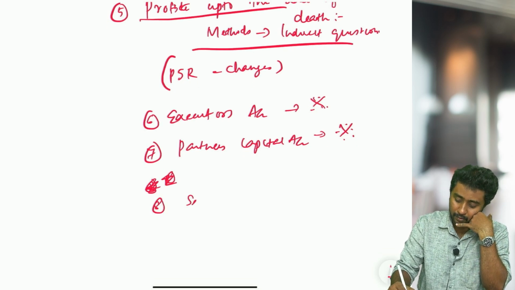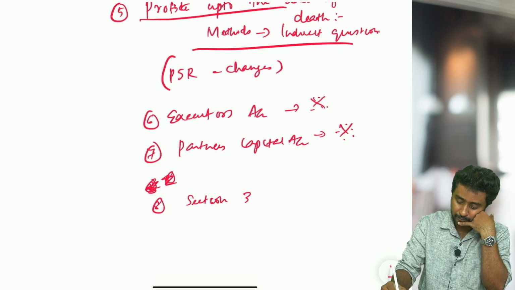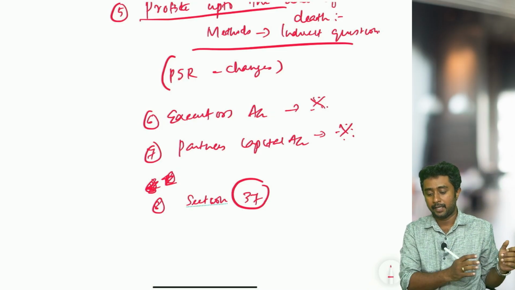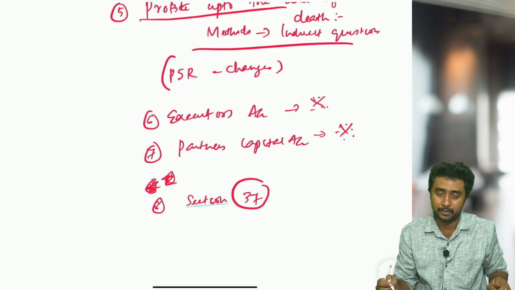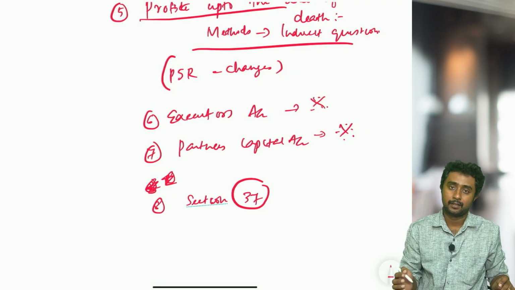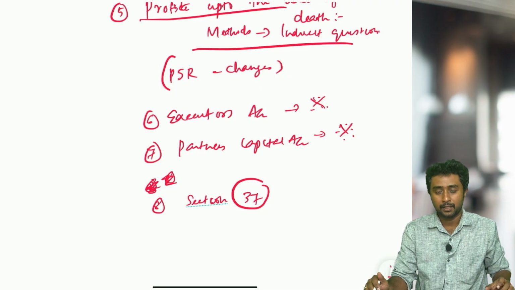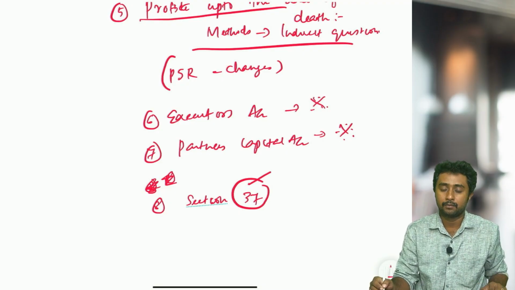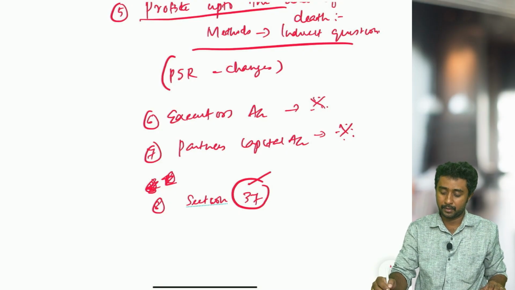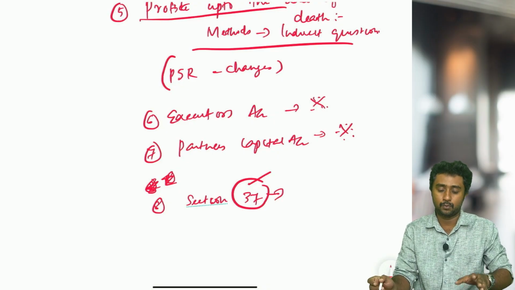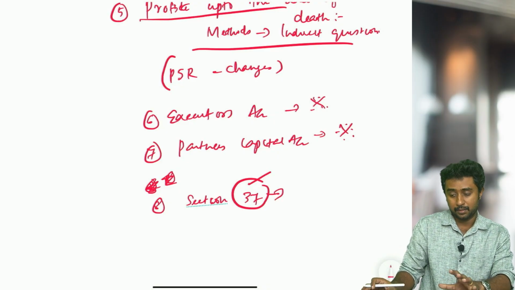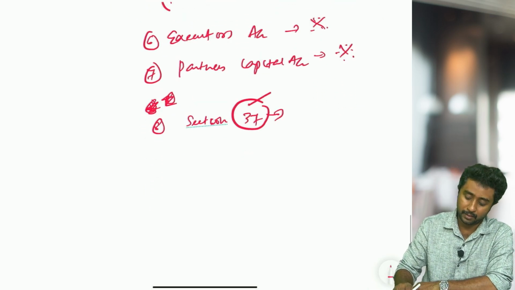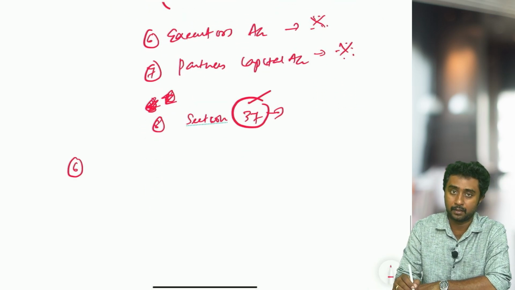Next, there is a topic called section 37 of Indian Partnership Act, which says that when a partner is leaving the business, he has got two options to receive the money due to him. So what are the two options? Section 37 is a theory topic as well as one of the important calculation based topics also. So section 37 based at least one calculation, you just understand how the calculations are done according to section 37. Okay, so that is one of the next important topics.